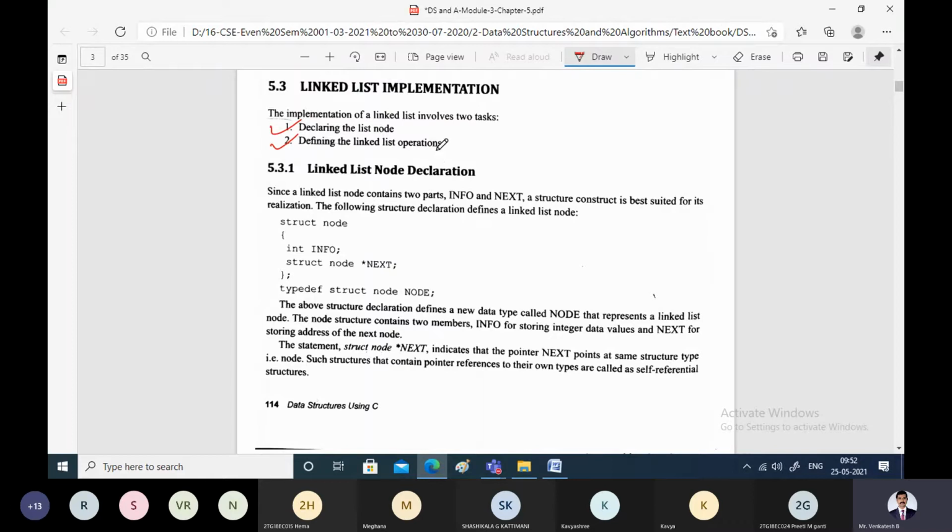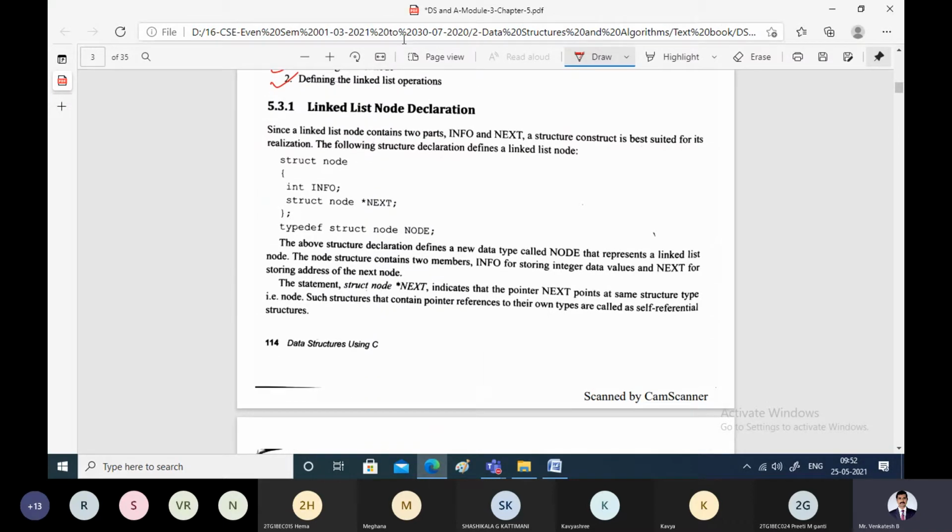So the first thing we have to do here is declaration of the linked list node. That means you have to declare the node of each and every linked list. Now, for declaring a node, we make use of a structure. In this case, node is the name given for the structure.